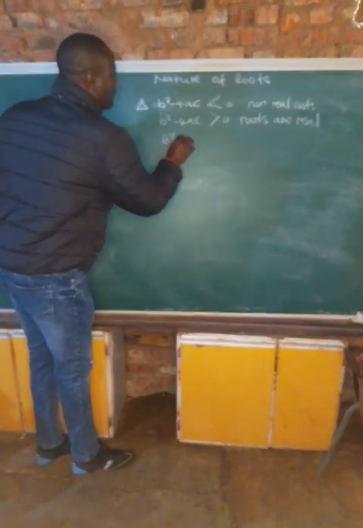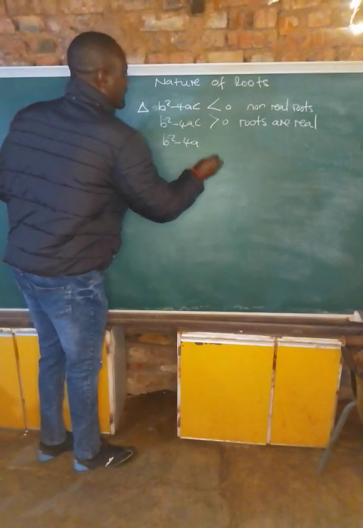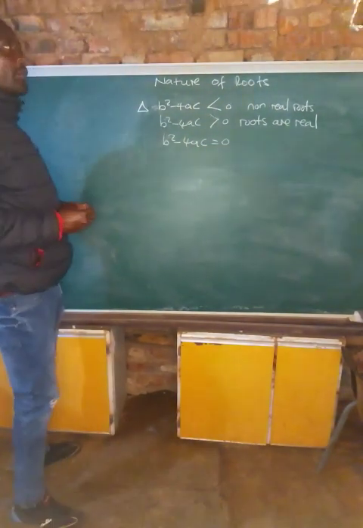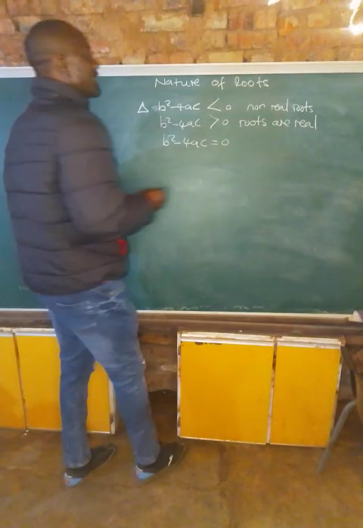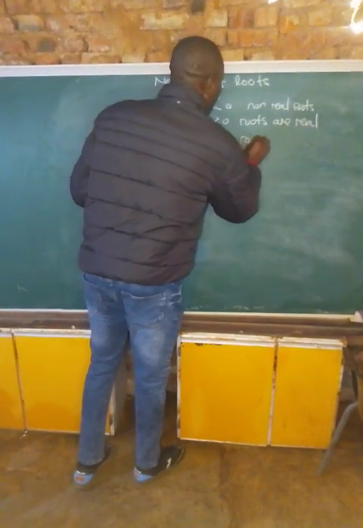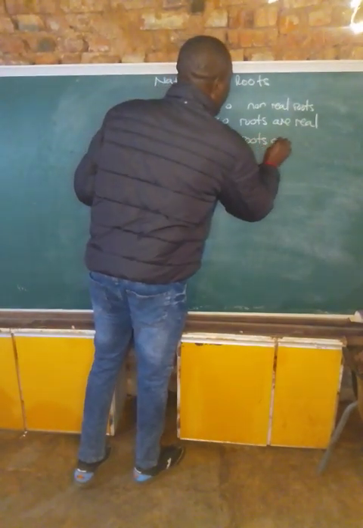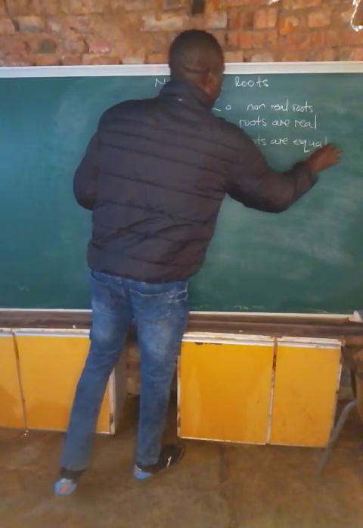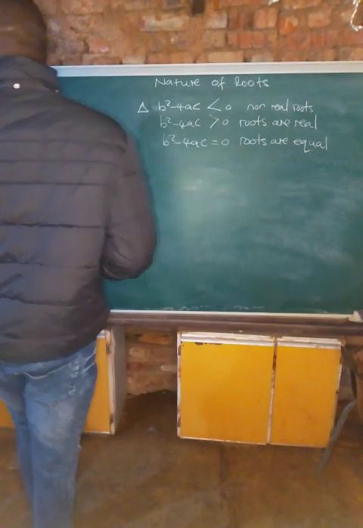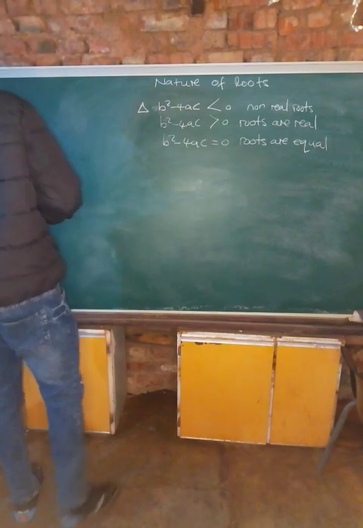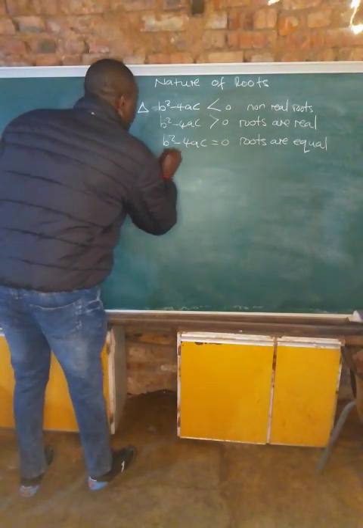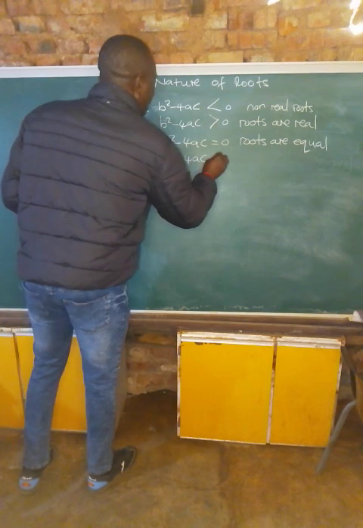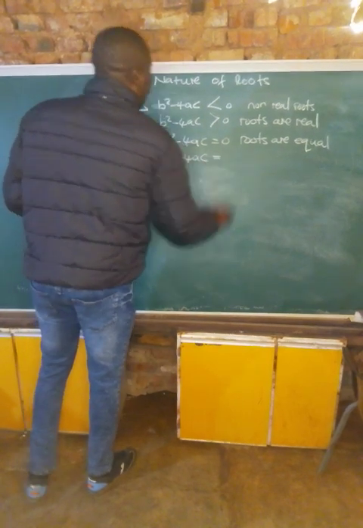When b squared minus 4ac is equal to 0, it means the roots are equal.